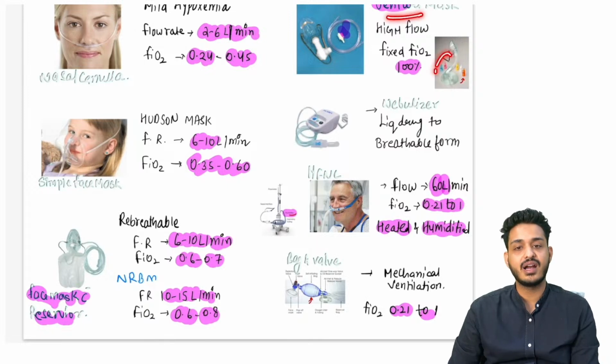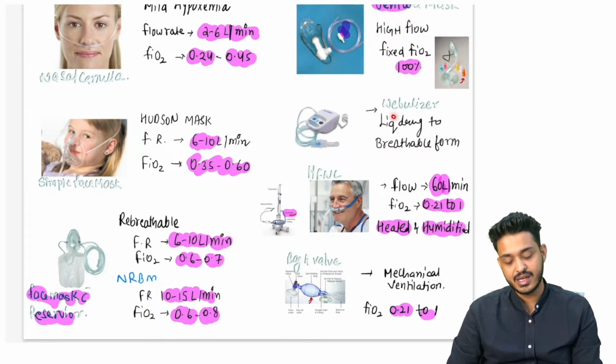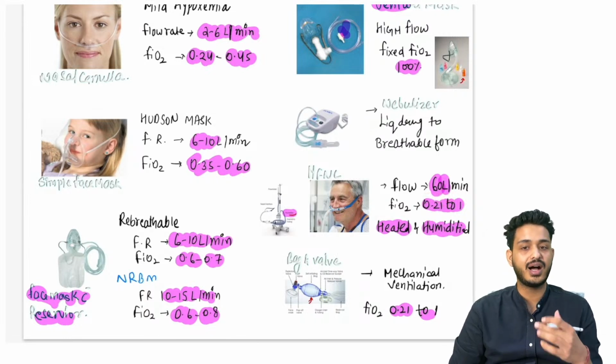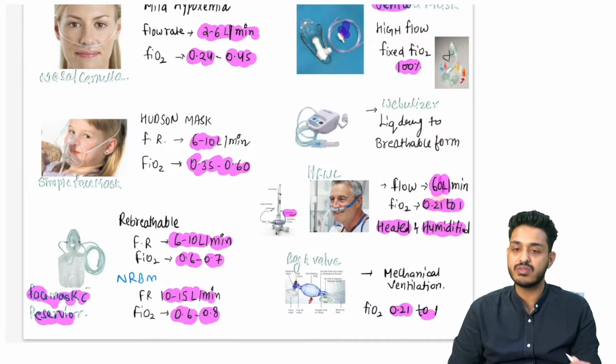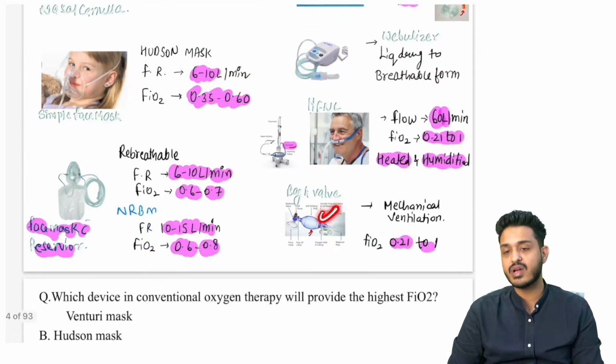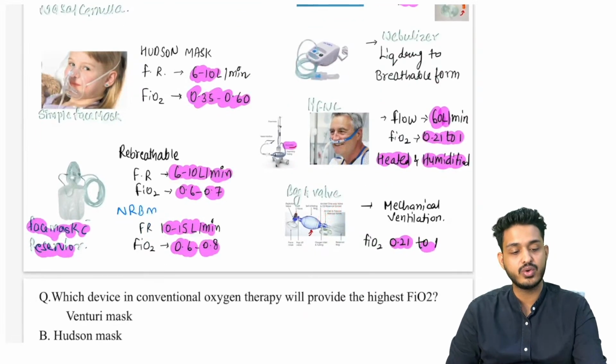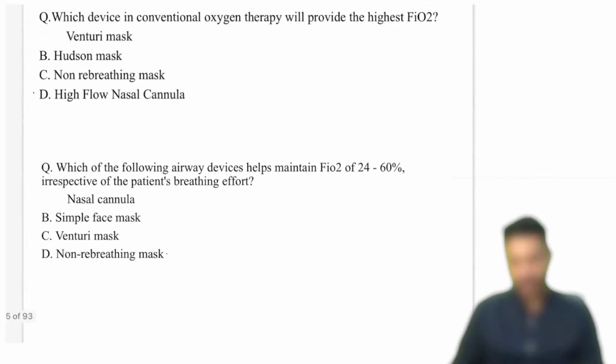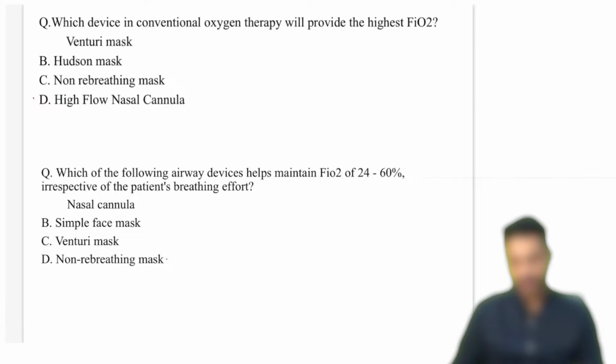Then we are having Hudson, ये छोटे छोटे पॉइंटर्स याद रखने, right. Nebulizer is going to make the gases liquid into breathable form, right. And HFNC में humidified heated gases will be there, 100% भी मिल सकते हैं, right. 60 liters per minute is the flow rate. High flow nasal cannula, नाम में लिखा है high flow nasal cannula, this is also nasal cannula, right. This is a mask, this is a Hudson mask, and bag and valve you can give 0.21 to 1%, right. So that is what you need to remember, this is the oxygen delivery system.